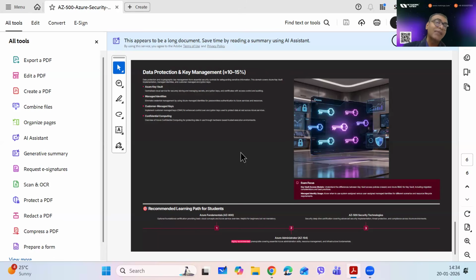CMK, MMK, customer managed keys, Microsoft managed keys. How do you rotate keys? These are the things which we are going to learn here.